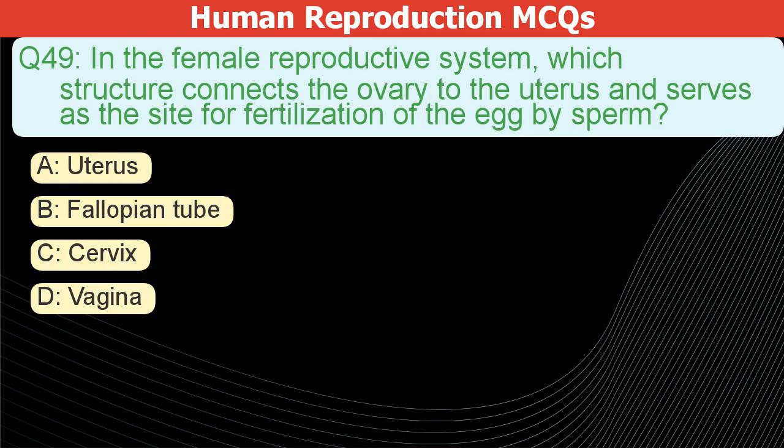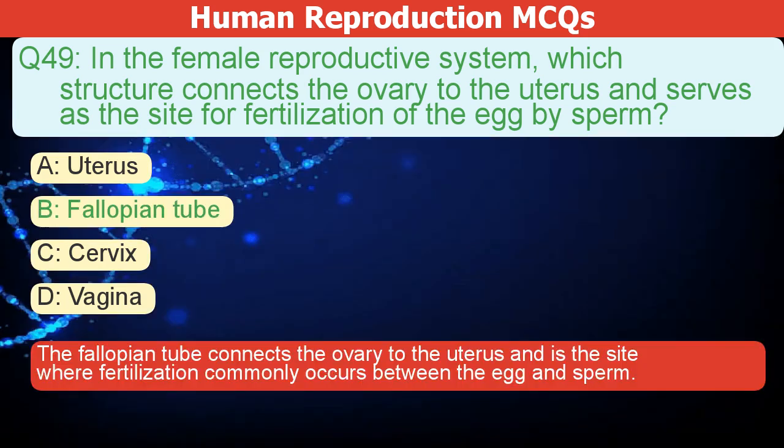In the female reproductive system, which structure connects the ovary to the uterus and serves as the site for fertilization of the egg by sperm? A. Uterus. B. Fallopian tube. C. Cervix. D. Vagina. The correct answer is B. The fallopian tube connects the ovary to the uterus, and it's where fertilization usually happens between the egg and sperm.